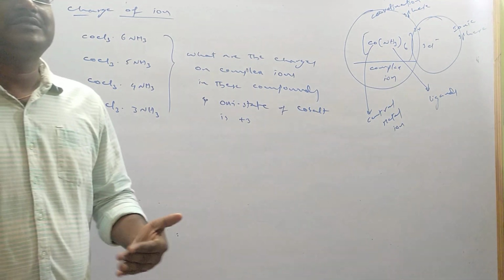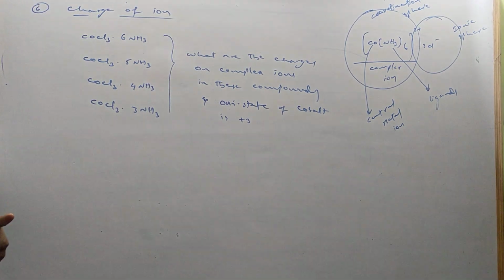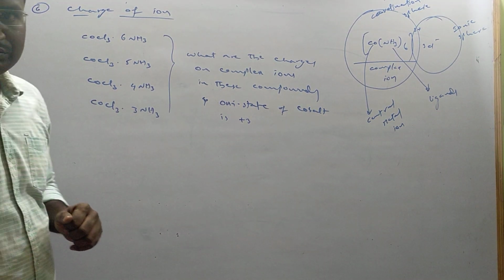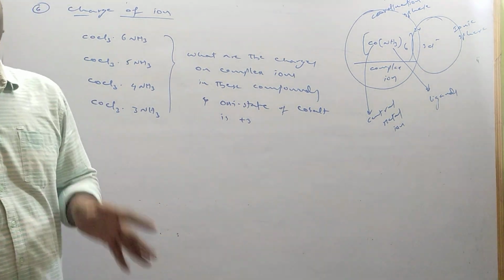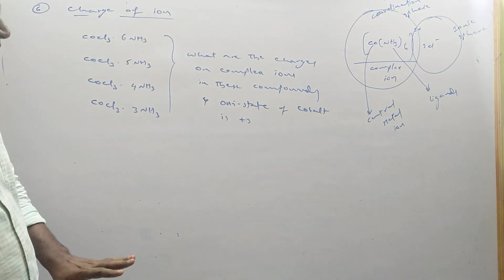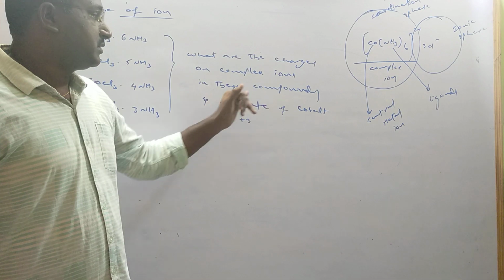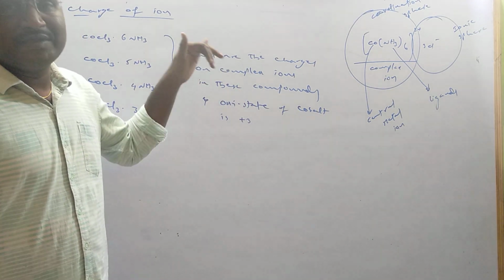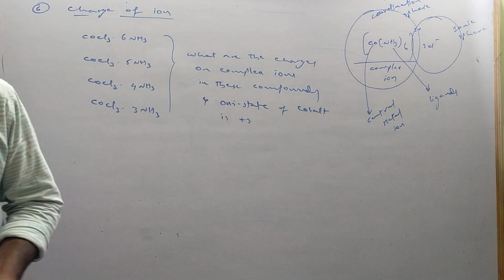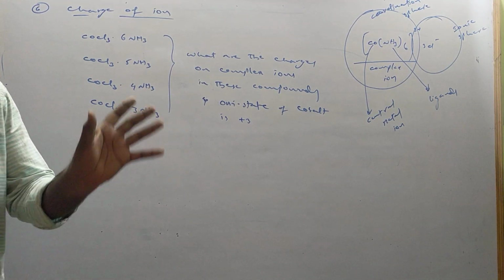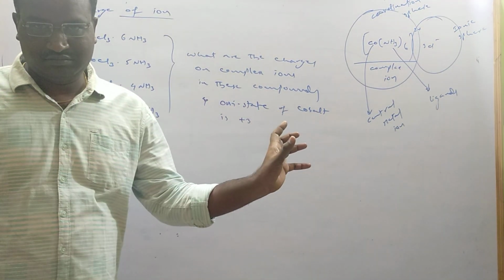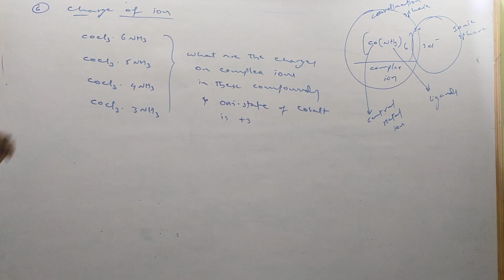So in that oxidation state, which oxidation state is stable, you have to know. That is a different thing, but mostly, 99.9%, if he is asking the charge, he will give the oxidation state. If he is asking the oxidation state, he will give the charge. Or he will just mention the molecule. You can calculate easily. So let me see now.